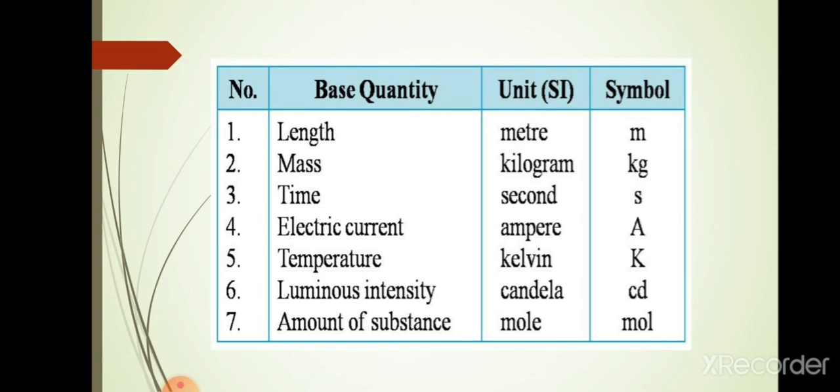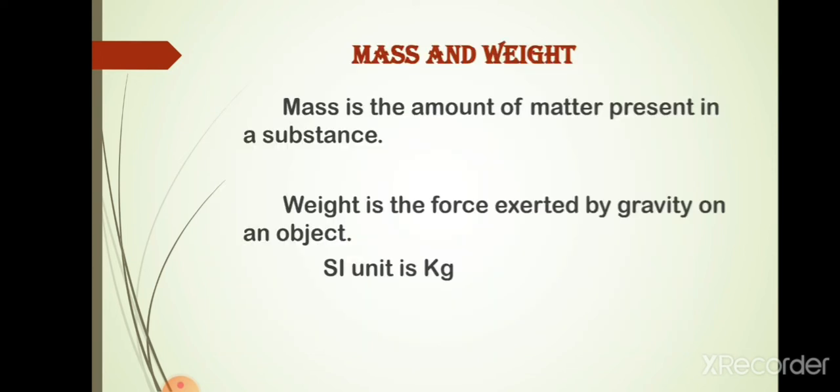Now we will look into the details of some quantitative measurements like mass, volume, density and temperature. First one is mass. Have you ever thought of the difference between mass and weight? Often people consider these two terms the same, but that is not the case. Mass is the amount of matter present in a substance, whereas weight is the force exerted by gravity on an object. For example, if we weigh an object on Earth and in space, the mass of that substance will be the same on both Earth and space, but the calculated weight will be different.